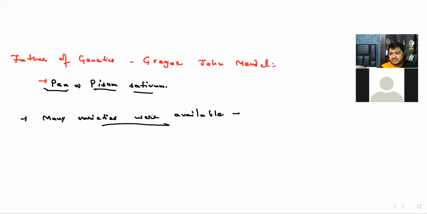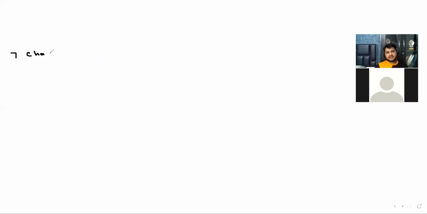Nothing, it will remain the same. So that's why he conducted the crosses. His experiment usually ran for 7 years, 1856 to 1863. He worked for 7 years, and he also took seven contrasting characters, or you can say seven traits, for his experiment. So if I write it here, he took seven characters, and better to say seven traits.